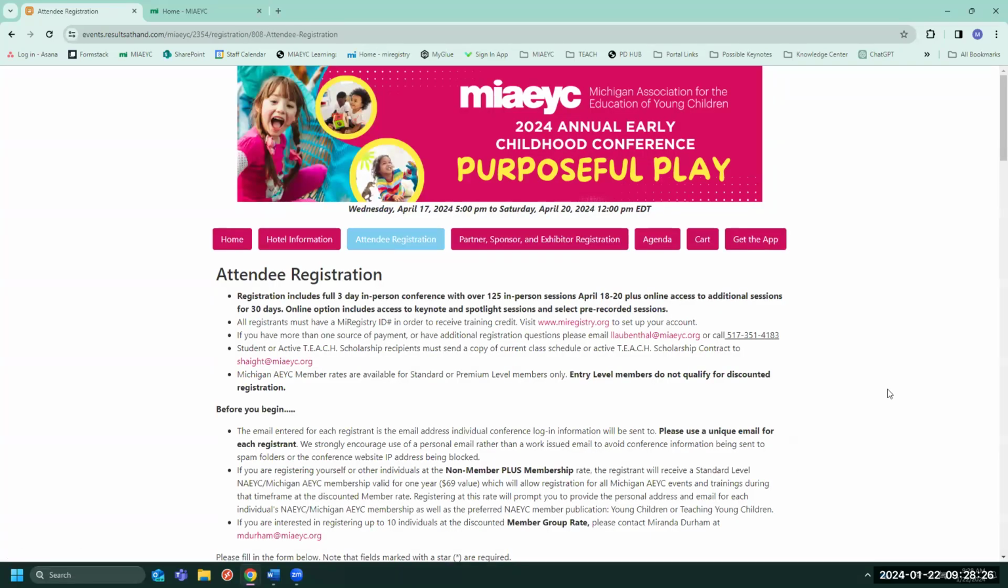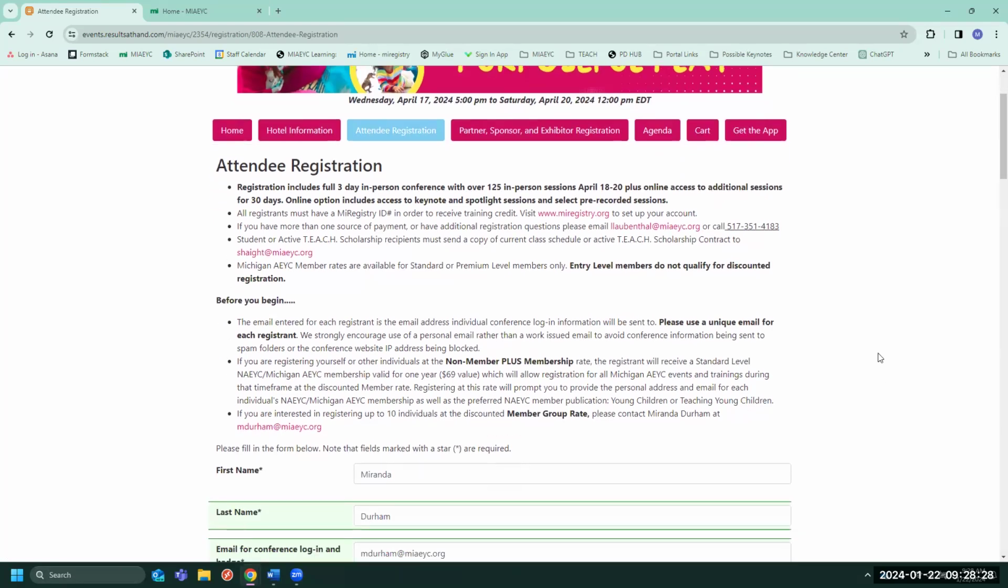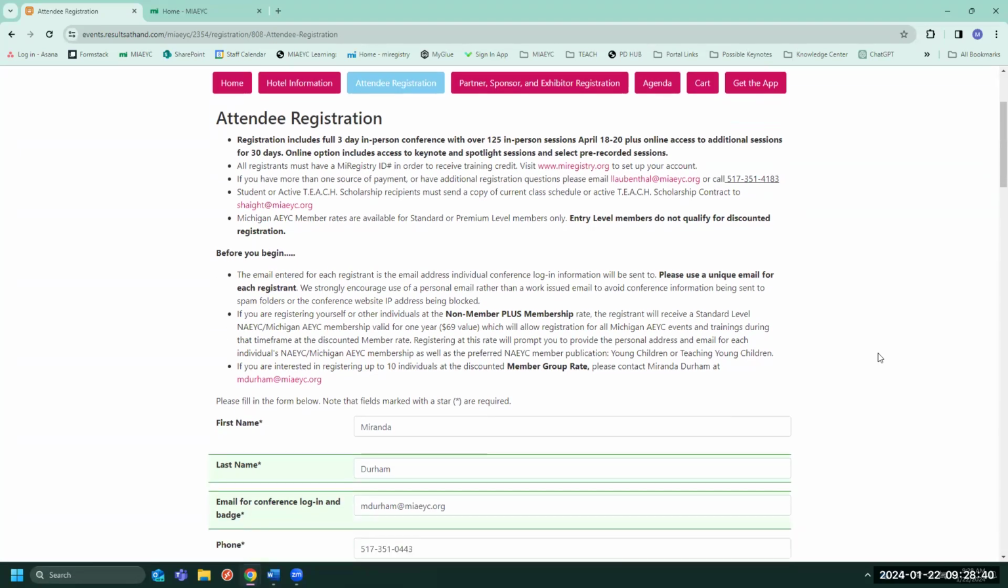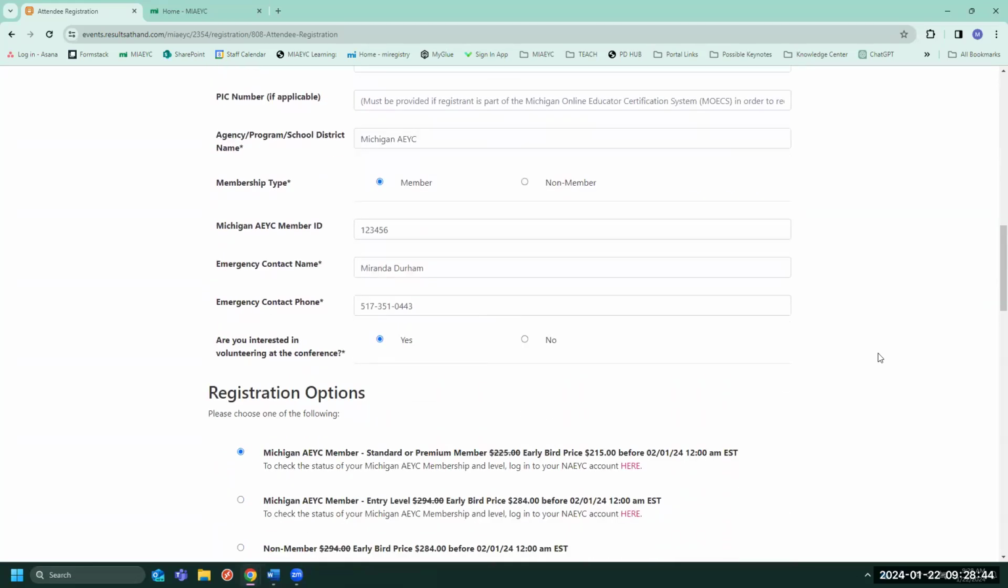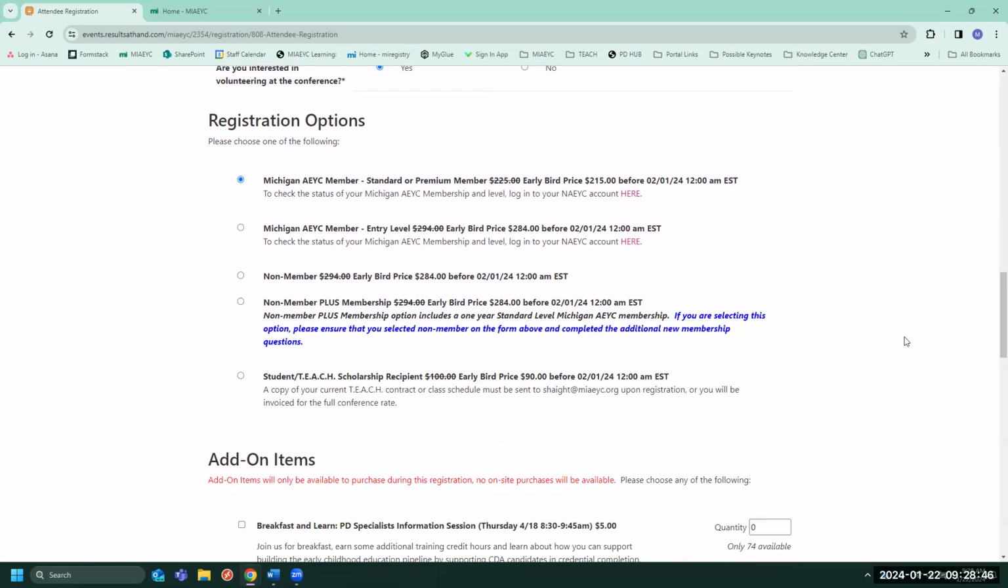Please take a moment to read through the registration information. You will need an individual email address for each attendee. This email will be used to log into both the conference app and the Knowledge Center to manage sessions, access conference information, and the on-demand sessions. You will need to select one of the following registration options. Please read the details on each option carefully.